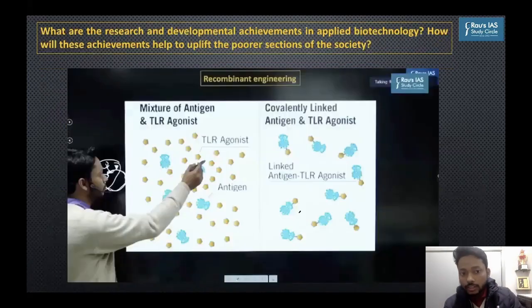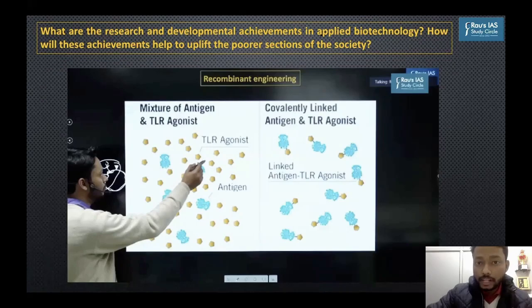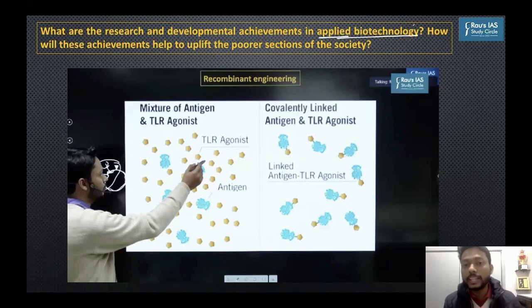the first discussion. The other question was on applied biotechnology. What are the research and developmental achievements in applied biotechnology? Applied biotechnology simplistically means that it has some industrial application. It is not just a theoretical research work. Applied biotechnology means the benefit of that through industry production will come to common man. That is what applied biotechnology is. How will these achievements help to uplift the poor section of society?